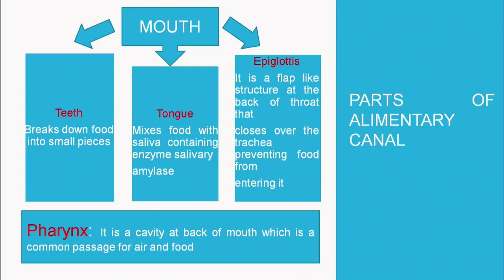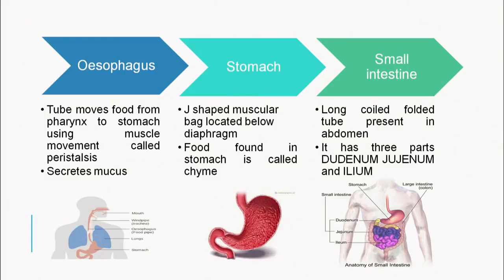Then after the mouth comes the pharynx. The pharynx is a common tube-like structure, or a common passage, for the air and the food. After the pharynx is the esophagus. As I have already discussed, it is again a tube which moves food from the pharynx to the stomach using a muscle movement called peristalsis, and it also secretes mucus. Mucus is a substance which protects the inner lining of our esophagus, stomach and small intestine.